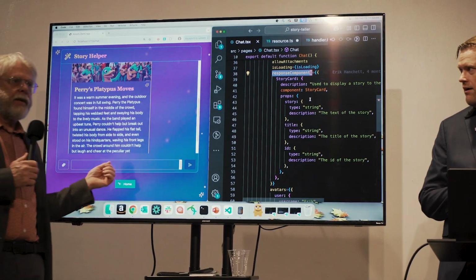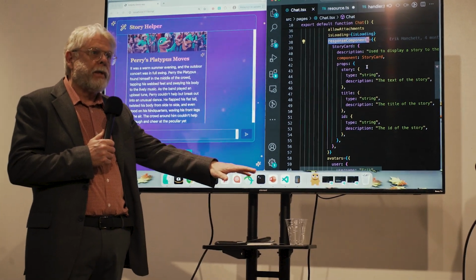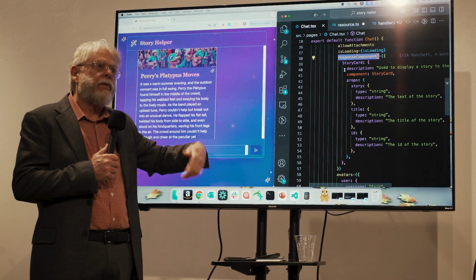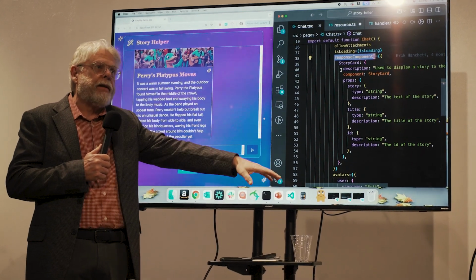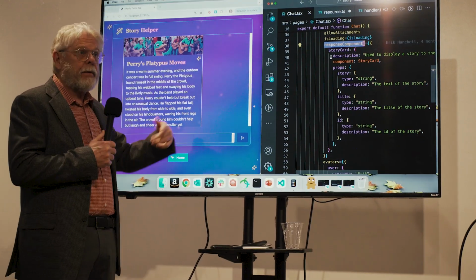So this is actually an example of RAG. When you created the story, it stored it in the database. Now what he's doing is saying, hey, find the story and show it to me. So it's doing retrieval augmented search. It's going and finding the story and using further generation capabilities to present it. So it's an example of RAG.